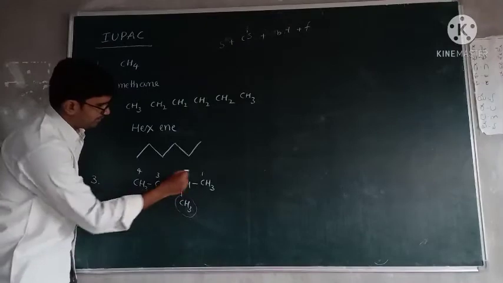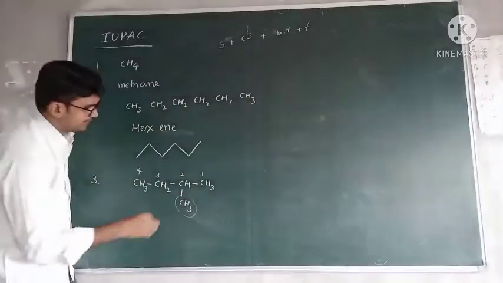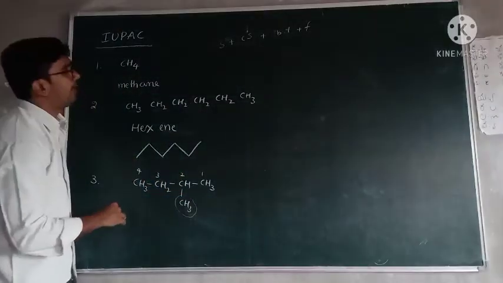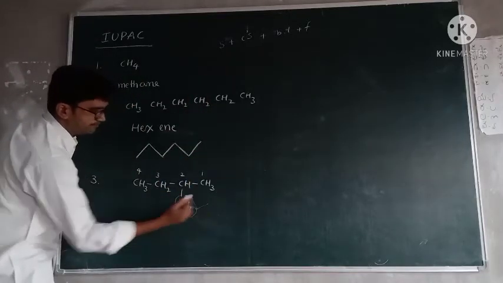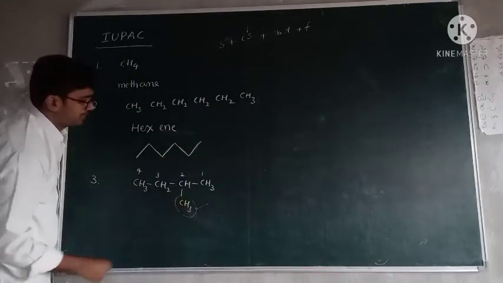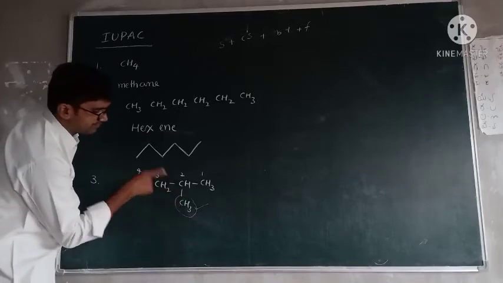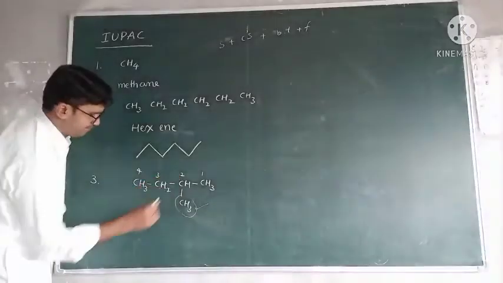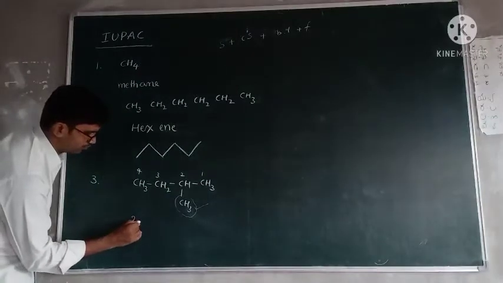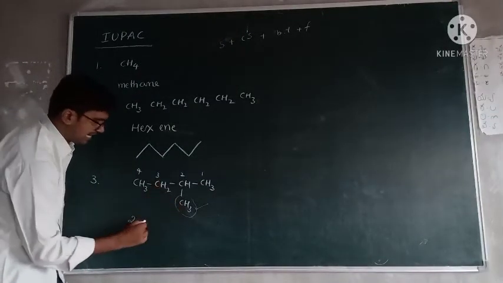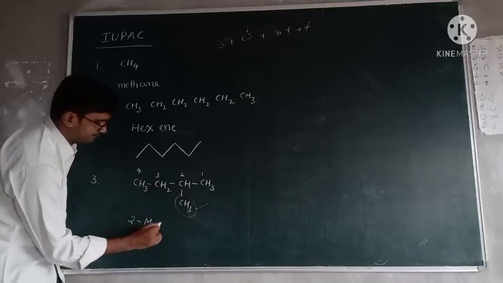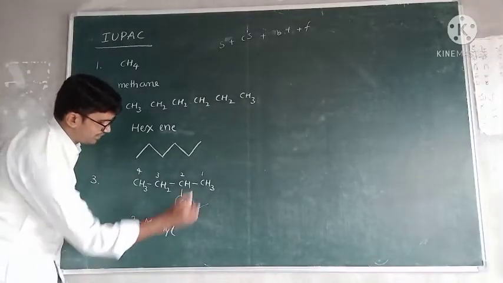Now, 1, 2, 3, 4. How to write the first substitution? One substitution is there. Round up the substitutions. In which carbon? For which carbon it is attached? For the second carbon, so mention that number 2. What is this one? CH3 means only one carbon. 2 methyl. This is the substitution.